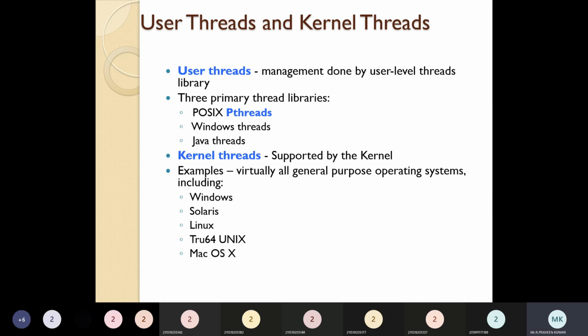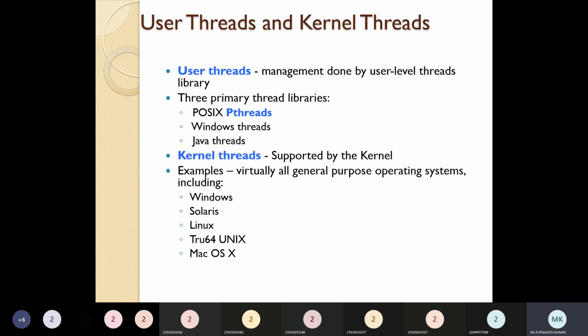The kernel thread is supported by the kernel. I already told you the operating system by default has some kernel threads. Behind the scenes the operating system keeps running some things, which are completely handled by the kernel threads. If a user wants to access some data from the operating system, we cannot approach it directly.